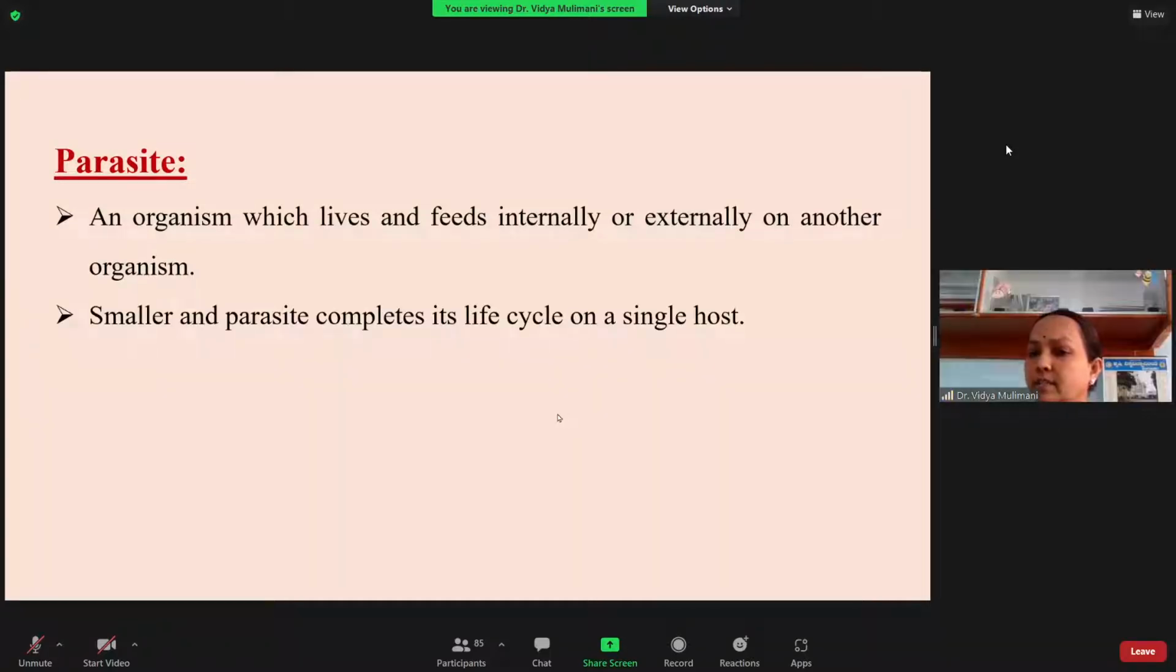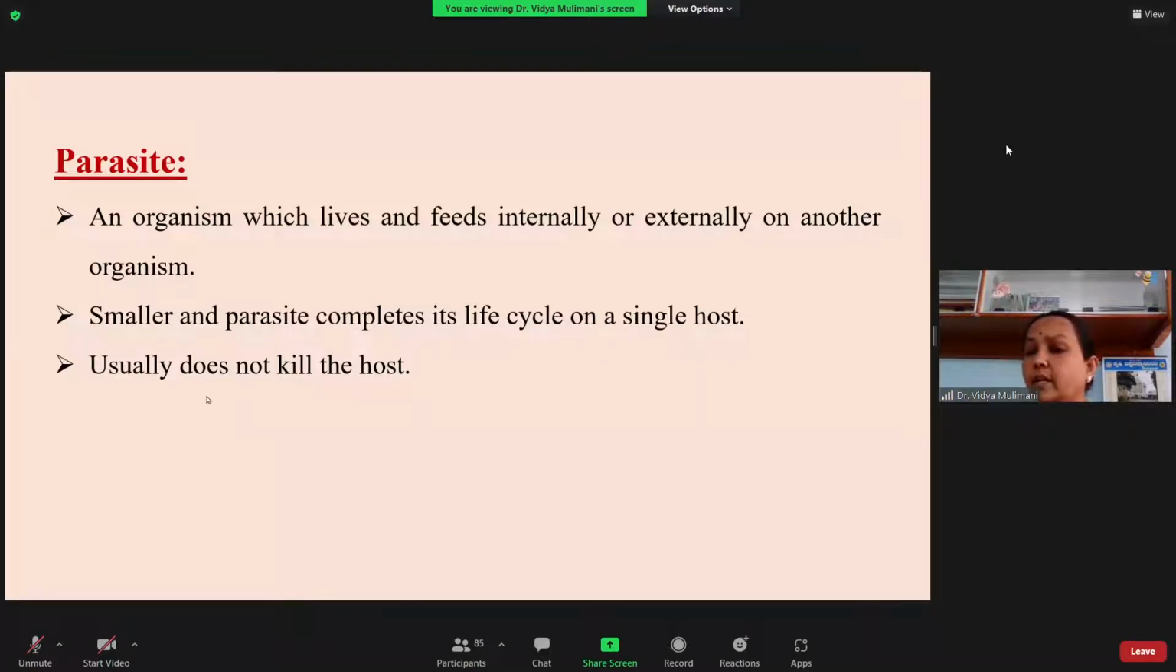Then what is the next point? Always you know that parasites are smaller and a single parasite completes its life cycle on a single host, unlike predators, which need more individuals for the completion of the life cycle. The parasites are smaller and they complete the entire life cycle on a single host.